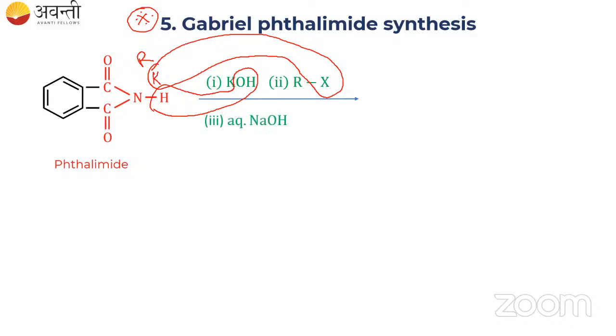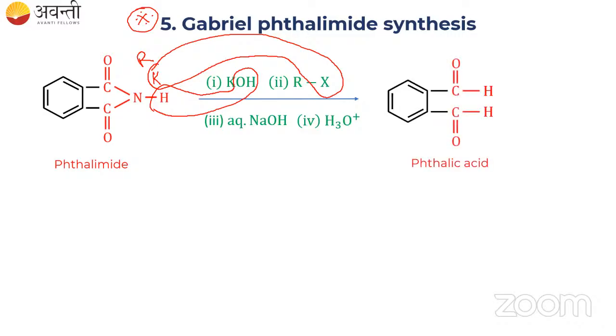Then thirdly, you take aqueous NaOH and H3O plus. This will lead to the formation of phthalic acid and a primary amine. The carbon-nitrogen bond will get cleaved and 2 moles of NaOH will react.